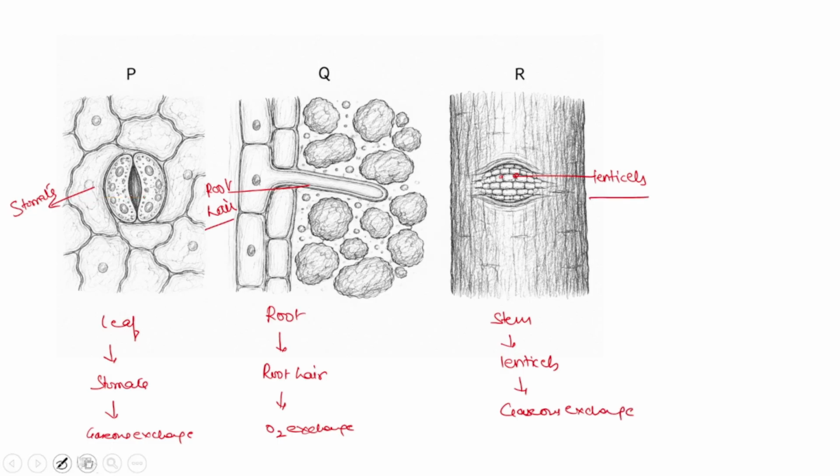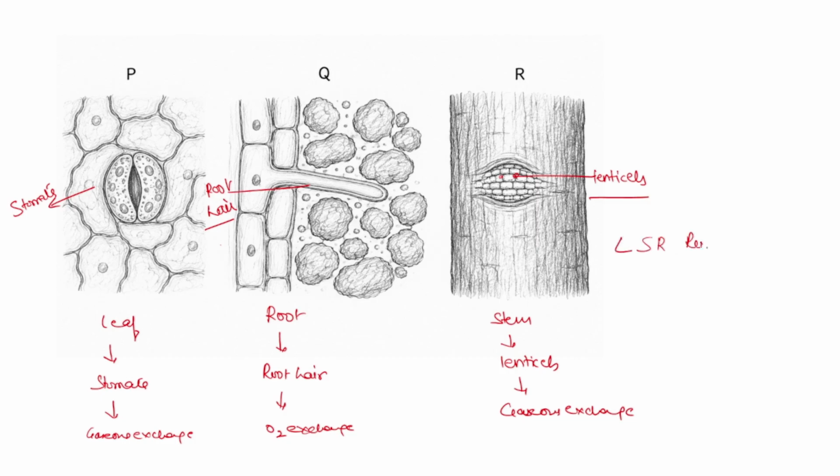Student, always remember that in plants, stomata is not only the structure through which gaseous exchange takes place, but also the root hair and lenticels through which gaseous exchange takes place. So always remember the LSR rule.